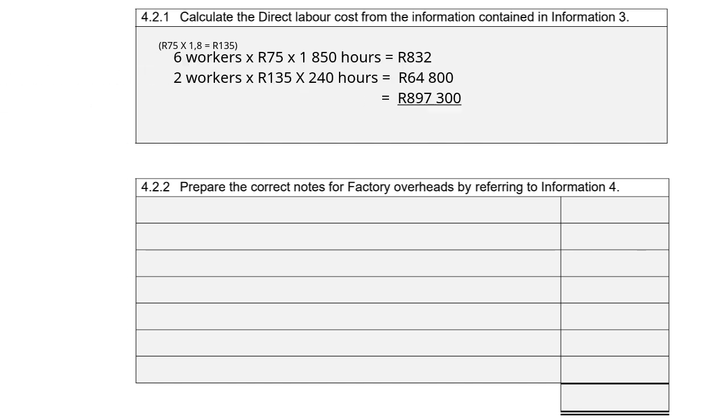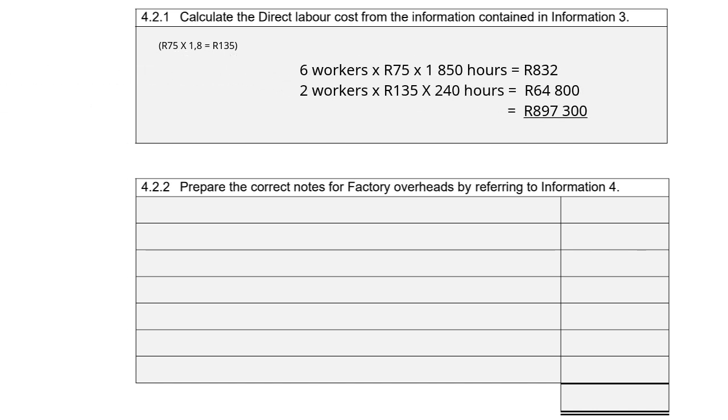So to calculate the direct labor cost, it was 6 workers at 75 Rand per hour for 1,850 hours to give you 832,500 Rand. Then 2 workers worked 240 hours overtime at the new rate of 135 Rand, and that gives you 64,800 Rand. So our total direct labor costs will then be 897,300 Rand.